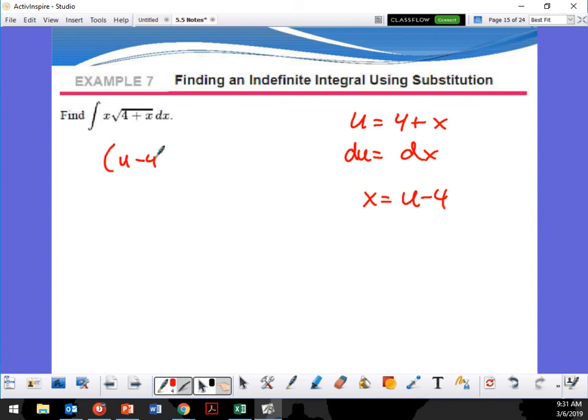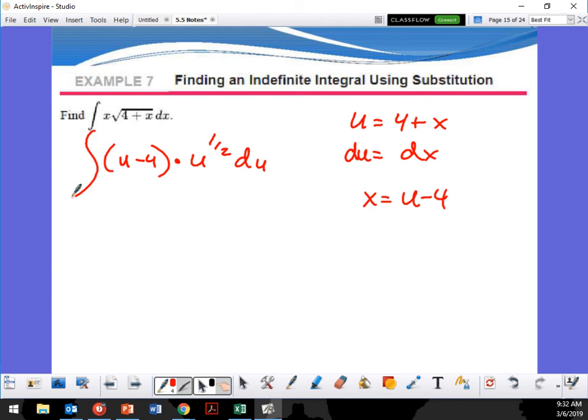U minus 4 times u to the 1/2, and that's du. So I can distribute this now, can't I? Isn't this u to the 1/1, same as saying 2/2, right? So when I distribute, I add exponents.